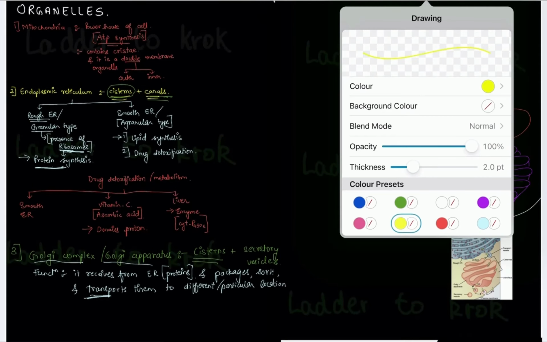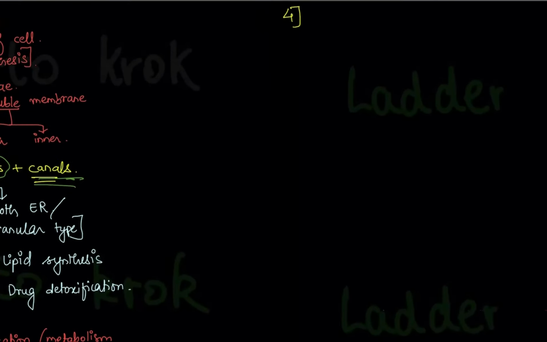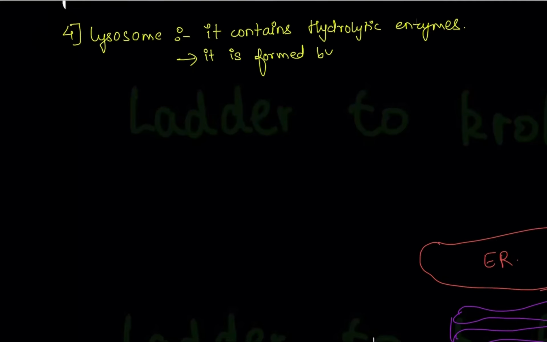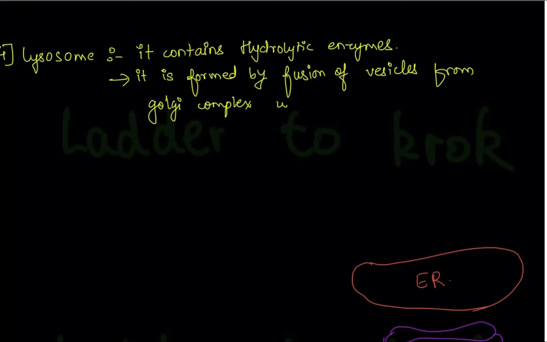The next organelle that you should know is lysosome. So write down, the fourth organelle name is lysosome. First, let's know what lysosome contains. It contains hydrolytic enzymes. And write down another point, it is formed by fusion of vesicles from Golgi complex with endosomes.